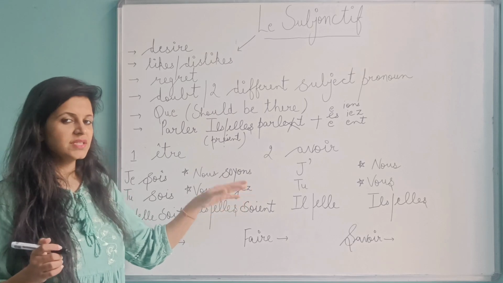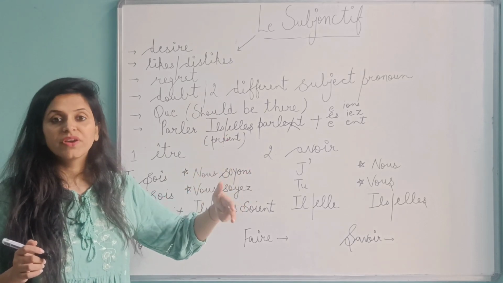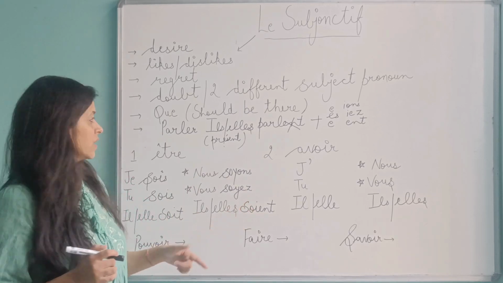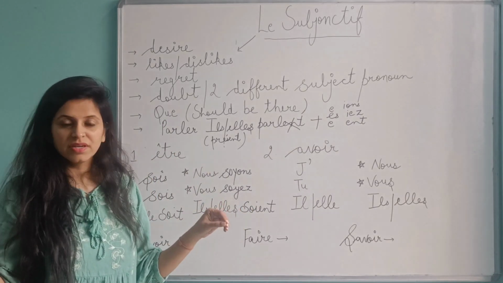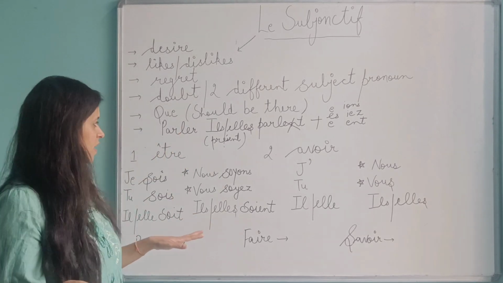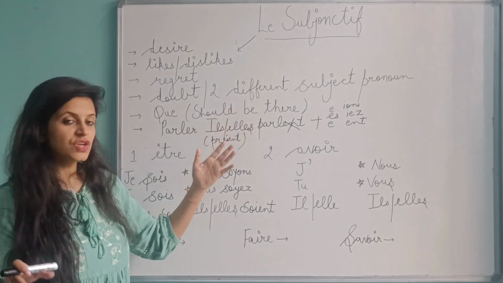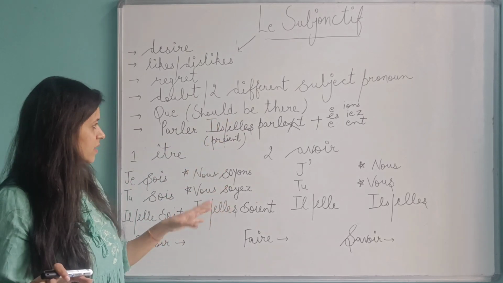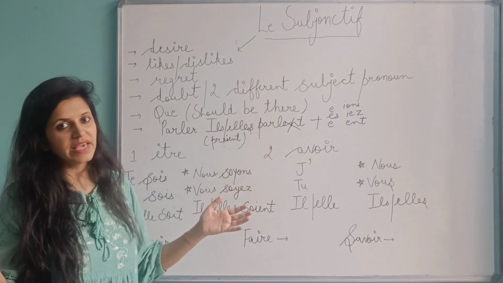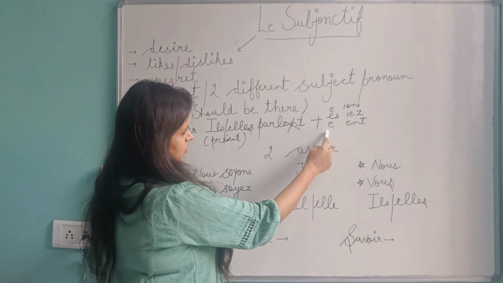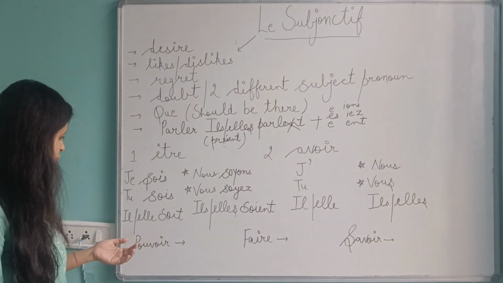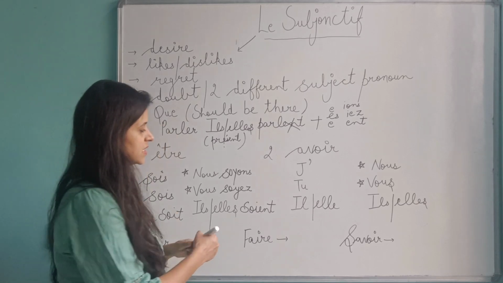So what did we do till now? Subjunctive, a kind of present tense, used with likes, dislikes, fear, doubt, obligation, always two different subject pronouns, and the word que is always there in a subjunctive sentence. In that case only you can join the sentence with two different subject pronouns. How do we conjugate the regular category? Just see the present tense with ils, cut the ending, and add the endings, okay? So e, es, e, ions, iez, and ent. Then we started with the exceptions. The first was être, the next is avoir.